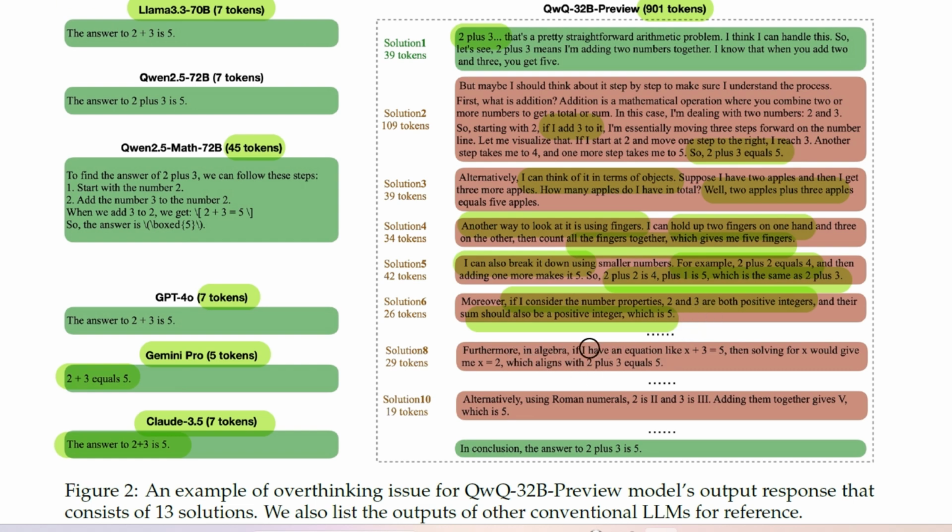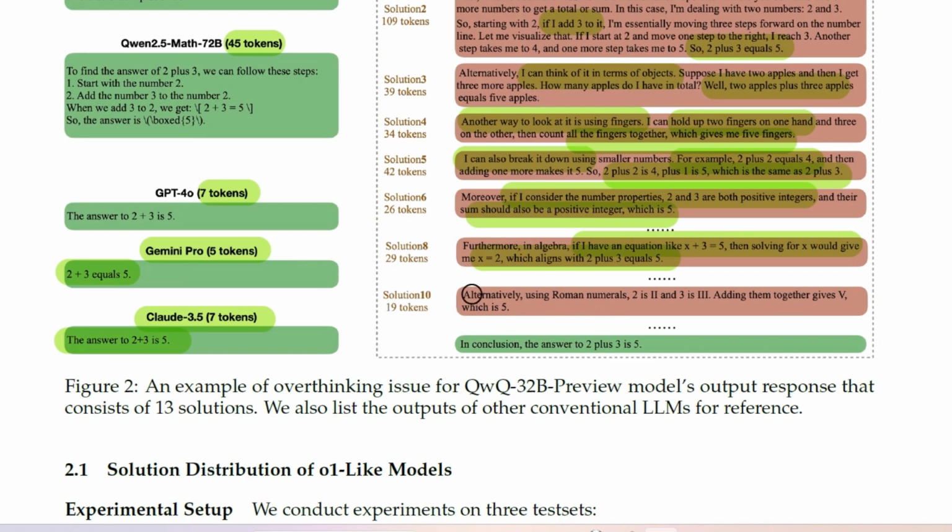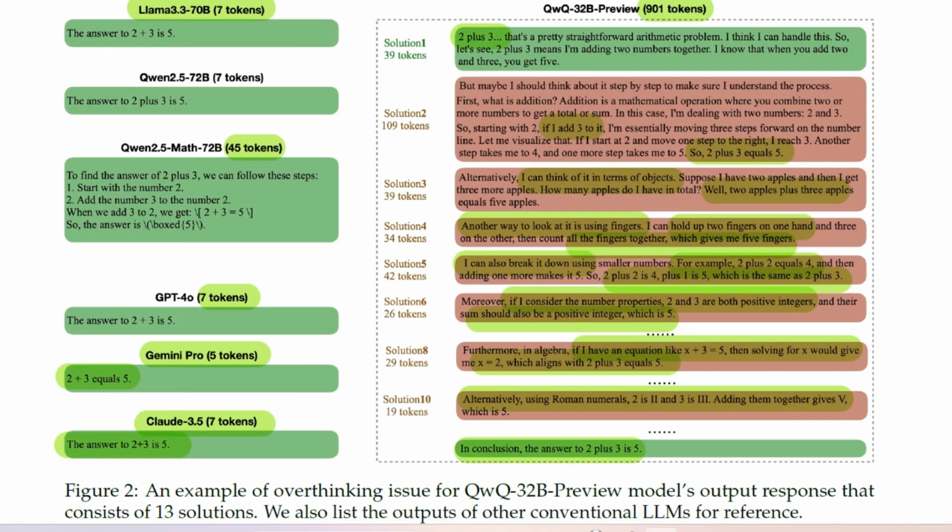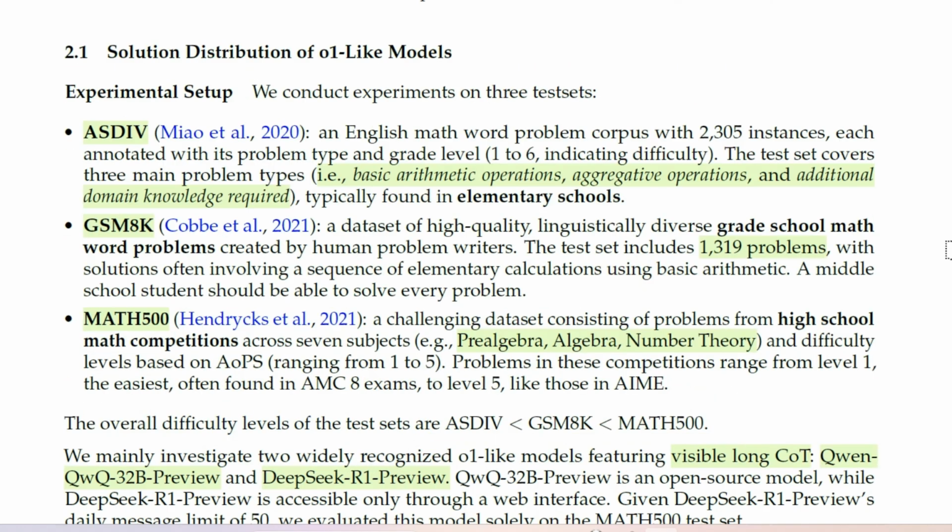Furthermore, in algebra, if we have an equation like x plus 3 equals 5, then solving for x would give me x equal to 2, which aligns with 2 plus 3 equals 5. Okay, another solution. Alternatively, using Roman numerals, 2 is II, 3 is III, adding them gives V, which is 5. In conclusion, we can see the answer is 5. So much thinking is not required actually for such a simple problem.